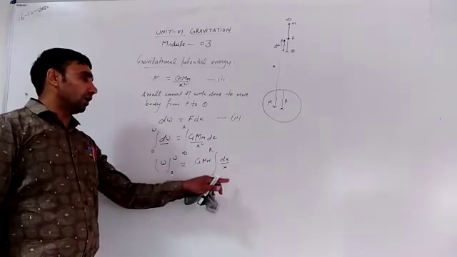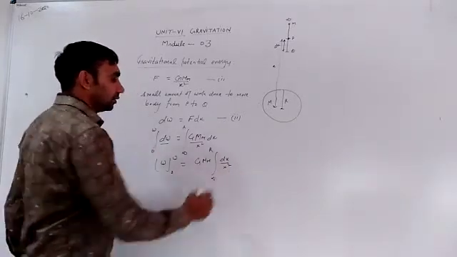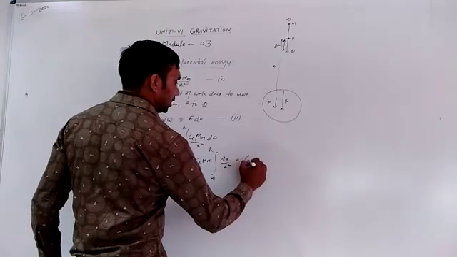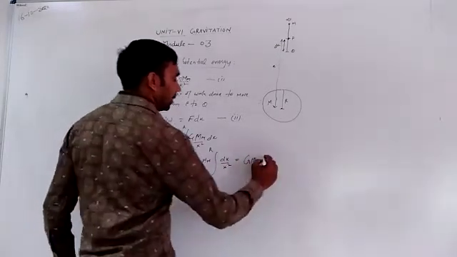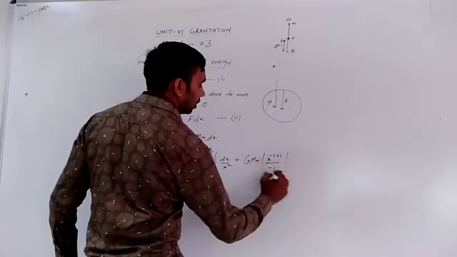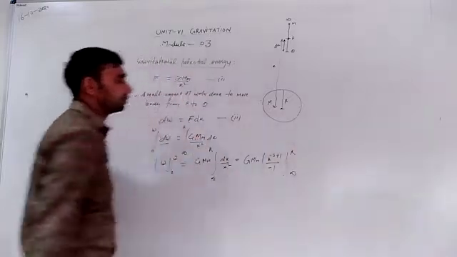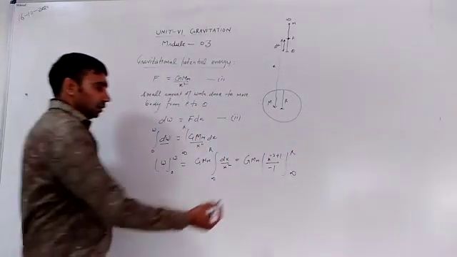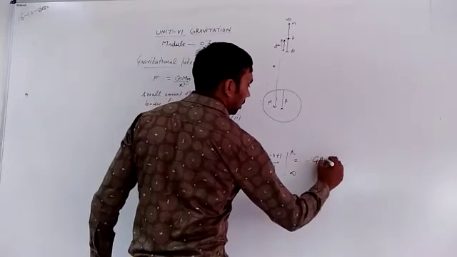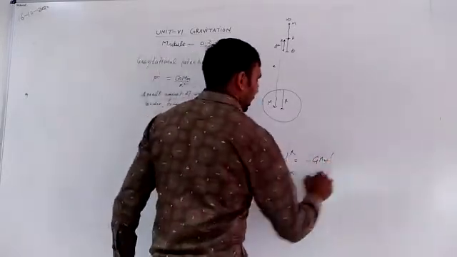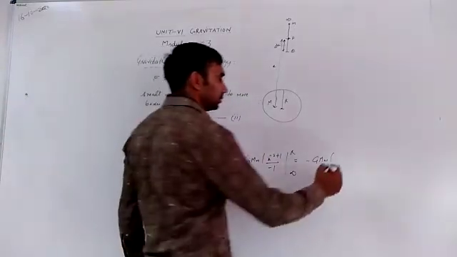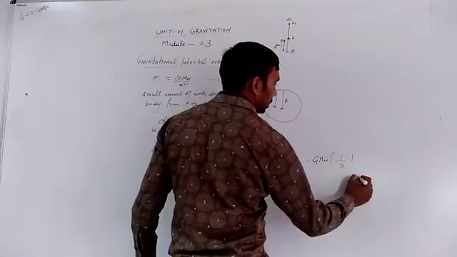Now the integration of 1 by x squared with respect to dx gives GMm times x to the power minus 2 plus 1 divided by minus 1, from infinity to r. Taking the negative sign out, this can be written as minus GMm times x to the power minus 2 plus 1, that is 1 by x, putting limits infinity to r.